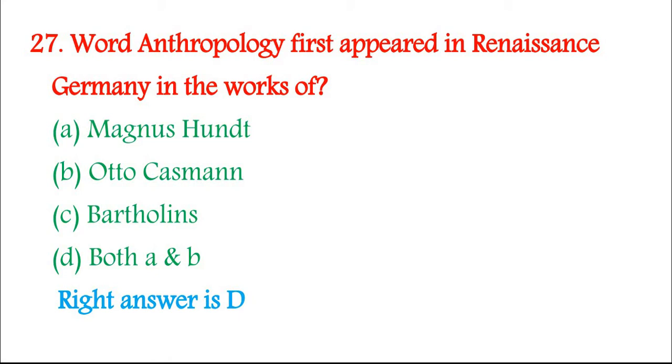27. The word anthropology first appeared in Renaissance Germany in the works of A. Magnus Hundt, B. Otto Casmann, C. Bartholins, D. Both A and B. Right answer is D.